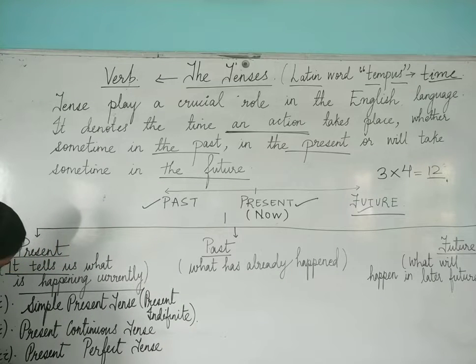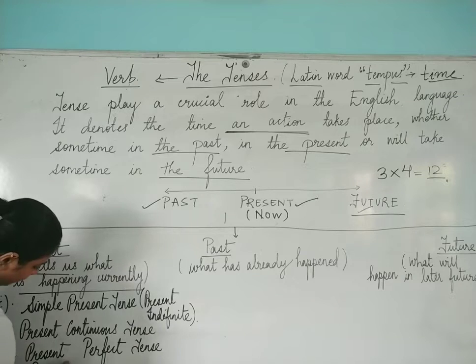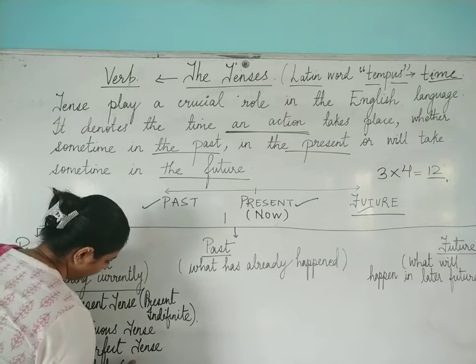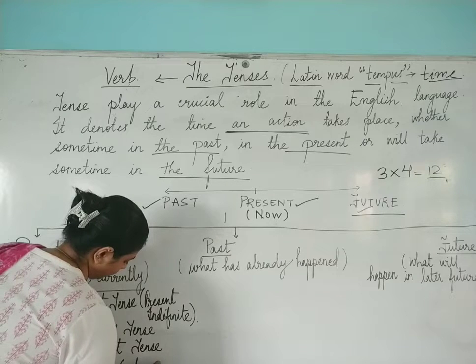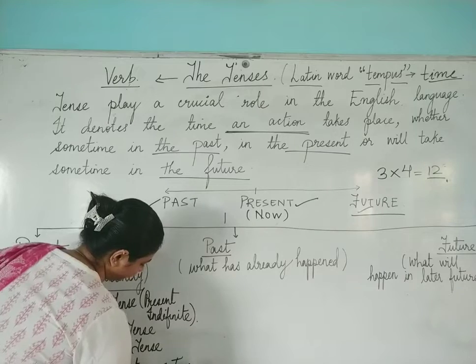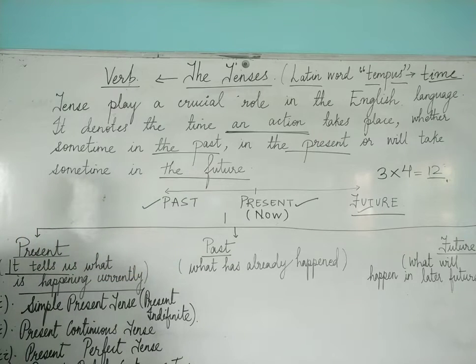Fourth one is your present perfect continuous tense. Present perfect continuous tense.